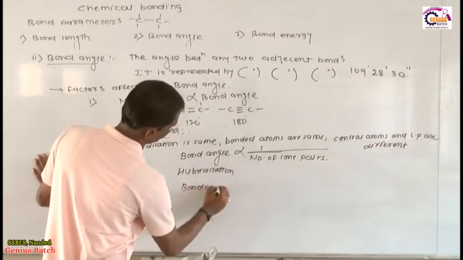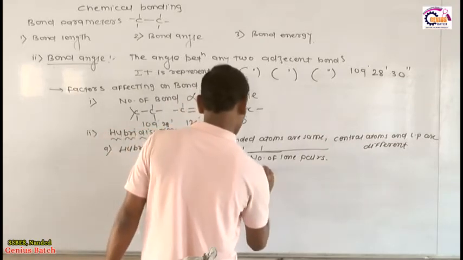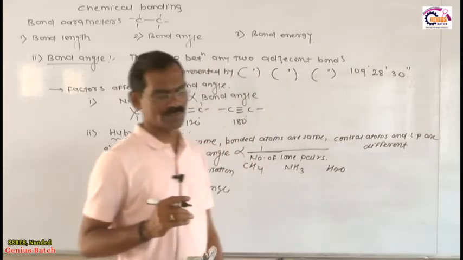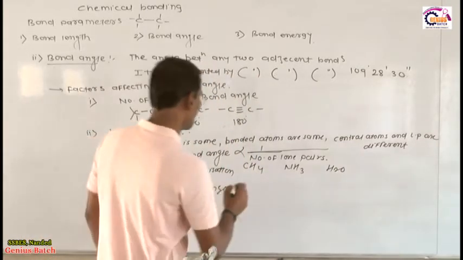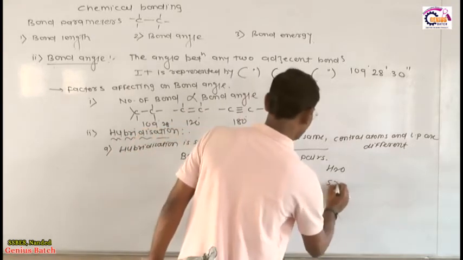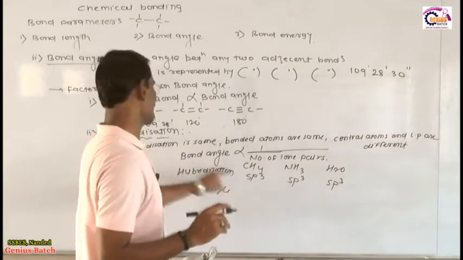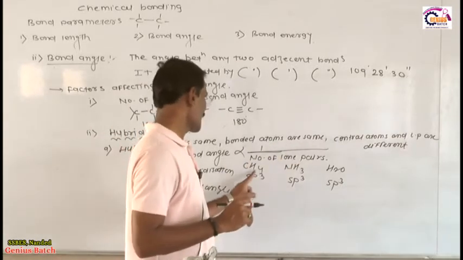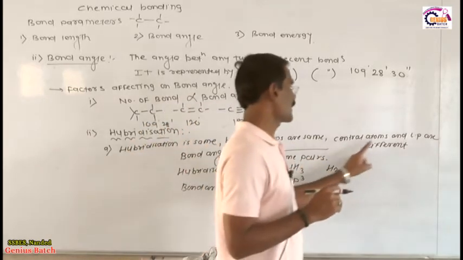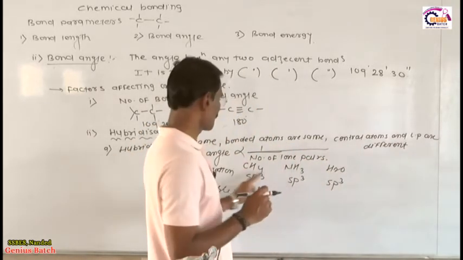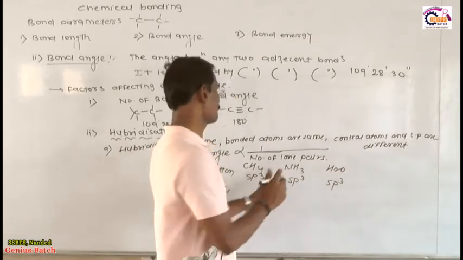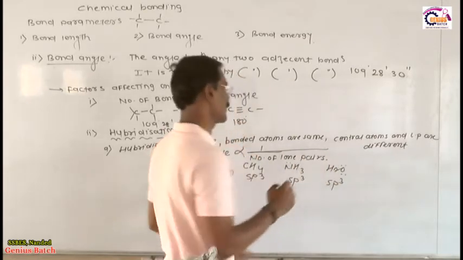For a particular example, suppose I have one example, methane molecule, then ammonia molecule, then water molecule. Methane, ammonia, water. The hybridization of methane is sp3, the hybridization of ammonia is also sp3, and water is also sp3. Hybridization is the same, bonded atoms are the same, here also hydrogen, here also hydrogen, here also hydrogen, but the central atom and lone pair are different. Here the central atom is carbon, here nitrogen and here oxygen, yes or no? Here there are 0 lone pairs, here 1 lone pair and here 2 lone pairs.